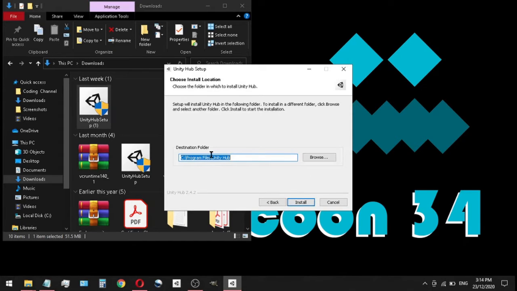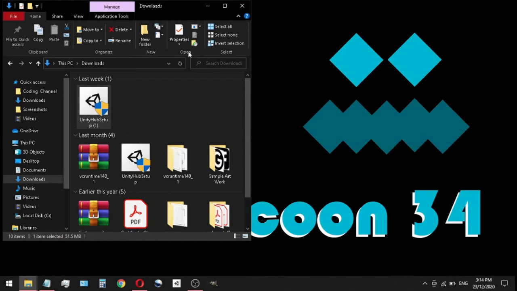And then it's going to show you where your file will be installed. And then once you're done saving it, make sure you save it at a place you can remember. And once you're done, you could always just click install. I already have Unity Hub installed, so I won't need to go through this. So I'm gonna just click exit, but make sure you click the install button. And once that's up and running, you could pause the video if you need, but I'm just gonna go right into my Unity Hub, which is right here on my toolbar.